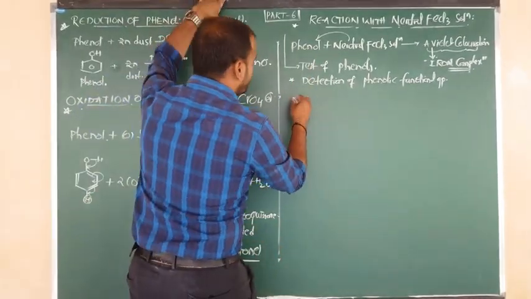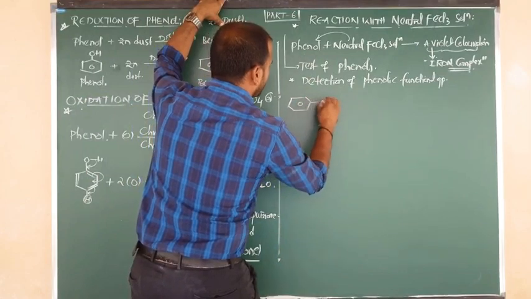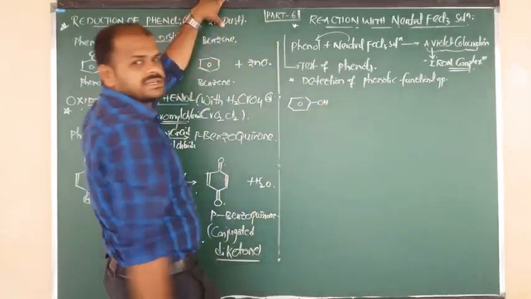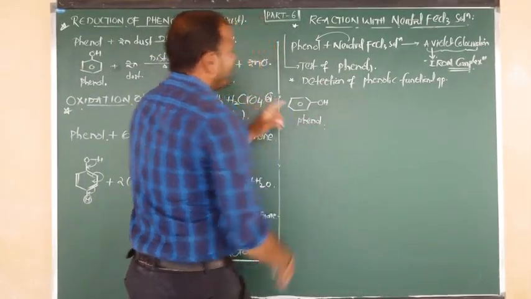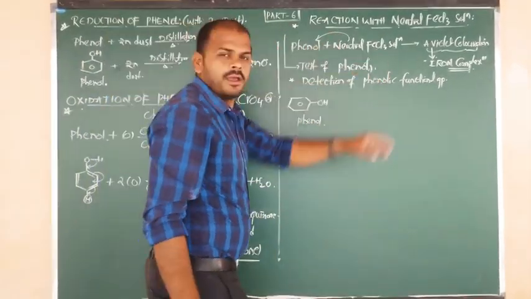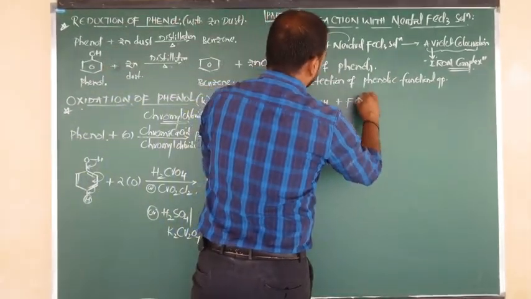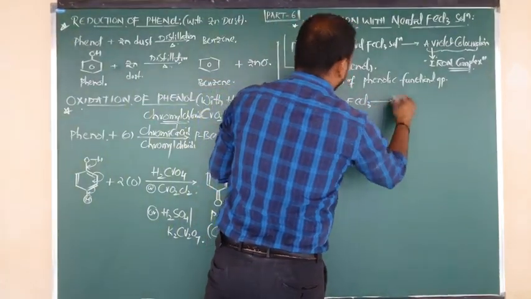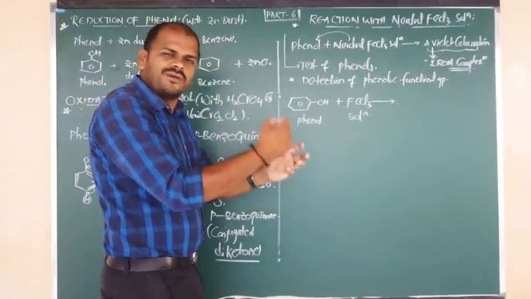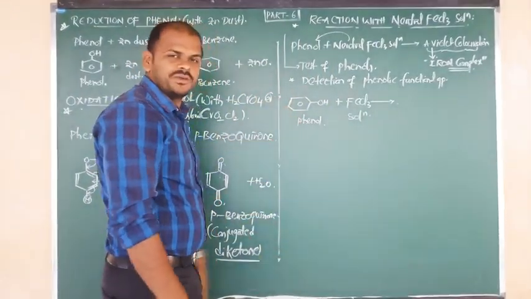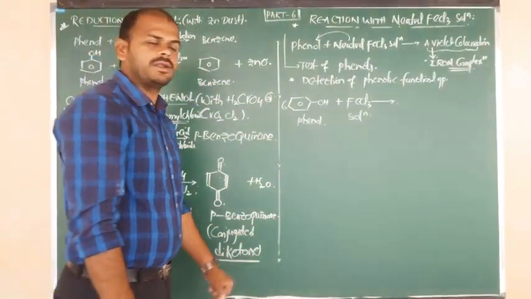Phenol, what is the formula of phenol? Benzene bonded to OH, this is nothing but what? Phenol. Phenol undergoes reaction with neutral ferric chloride solution. After addition of ferric chloride drops to the respective phenol solution, as per balancing we require 6 moles of phenol. I will tell you why.